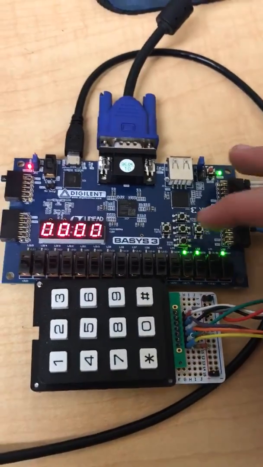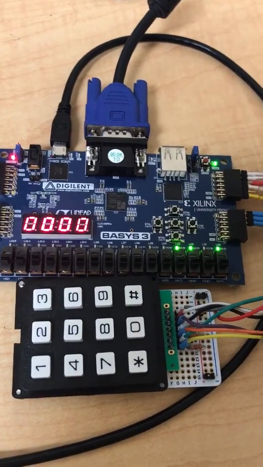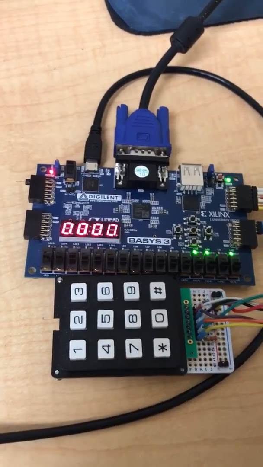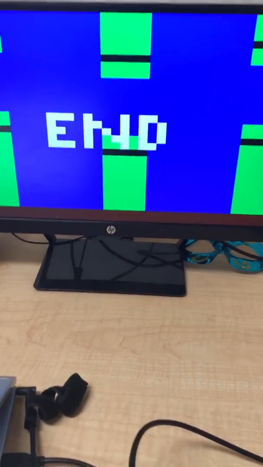On the FPGA board, we have the center switch as the reset button, and on the keypad we have 5 as the interrupt driver so that the bird will fly up. So the goal of this game is to have the bird fly through the pipes.